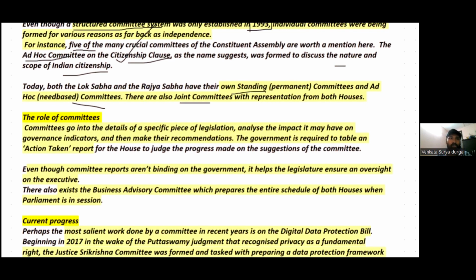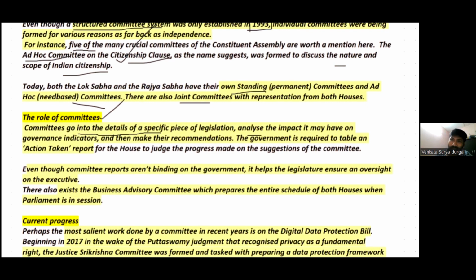So what is the role of these committees? We already discussed that committees go into the specific details and specific provisions of various bills. So they go into the details of a specific piece of legislation, and analyze the impact it may have on the governance indicators.